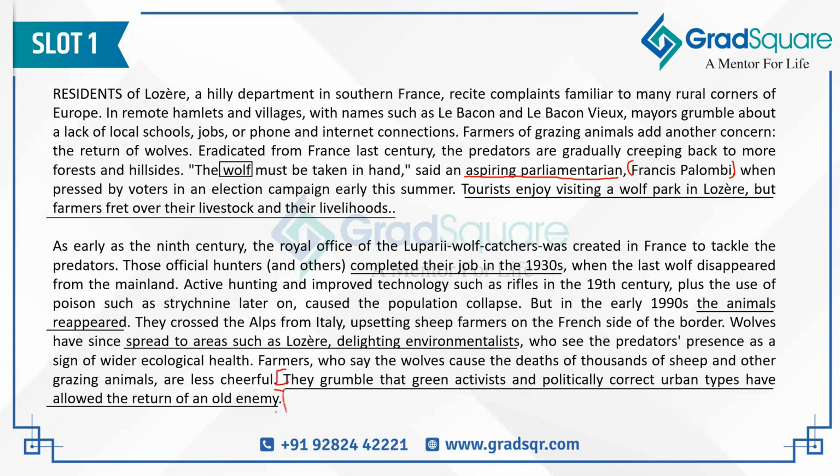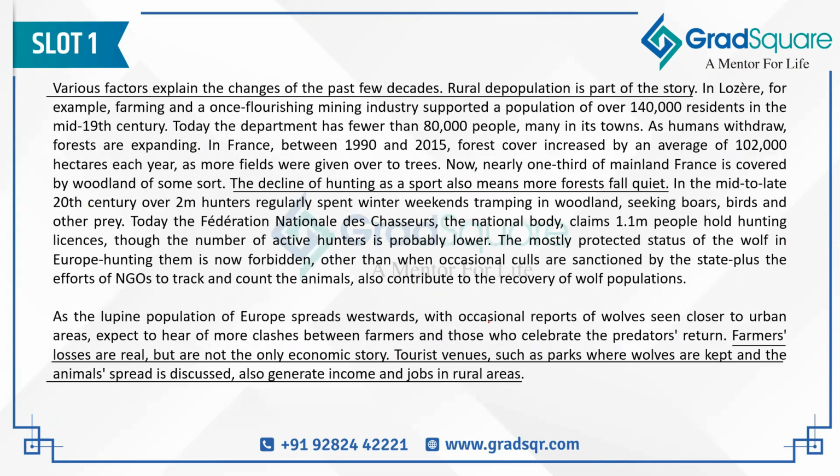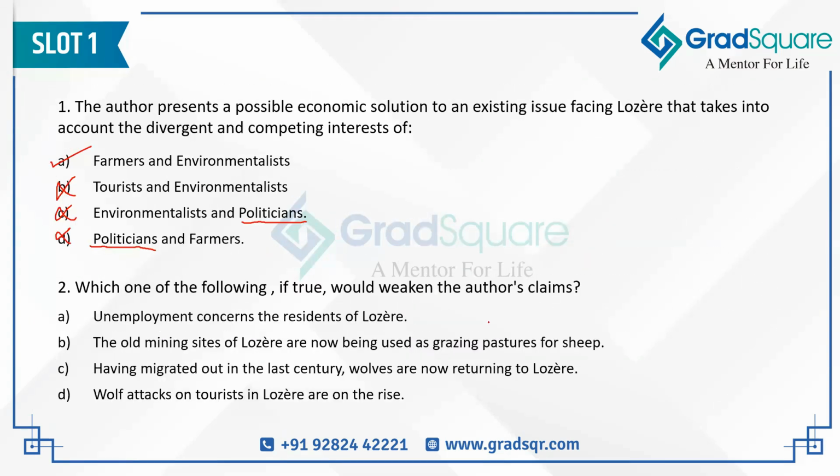This can in fact be substantiated by this sentence in the passage, which says that they grumble that green activists and politically correct urban types have allowed the return of the old enemy. So when they're talking about green activists here, then they are referring to the environmentalists, and that is why the correct answer to question number 1 has to be option A. Right, if 1 is clear, let's move on to 2.